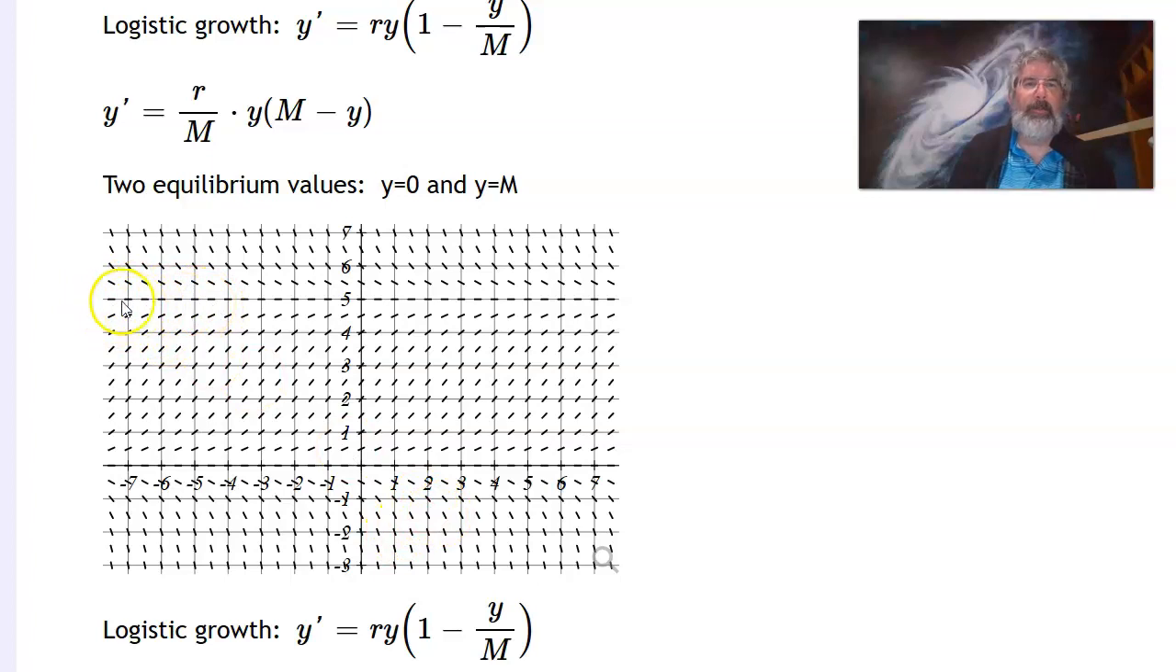With the equilibrium values, this one I plotted with capital M equals 5. So the carrying capacity is 5. And of course, there's an equilibrium value down there at 0. Okay. Now, let's solve this differential equation.